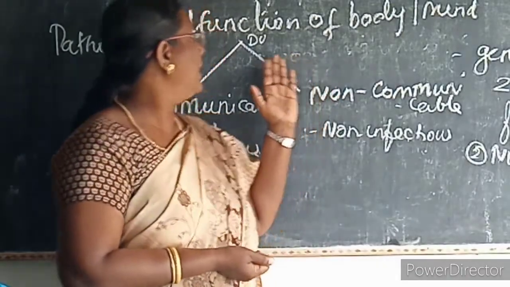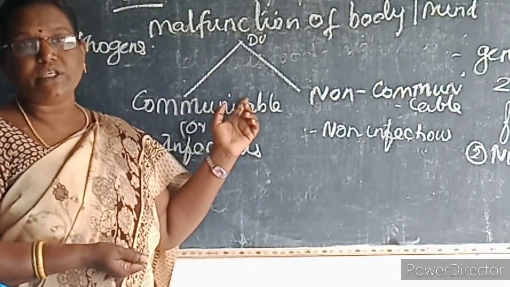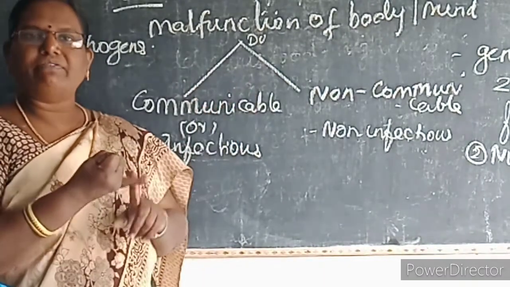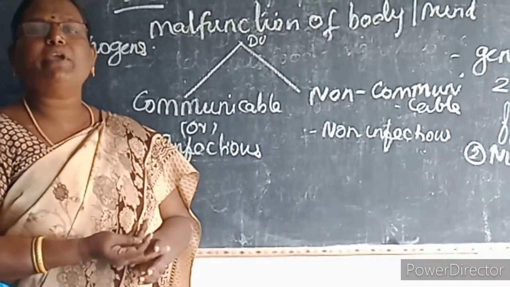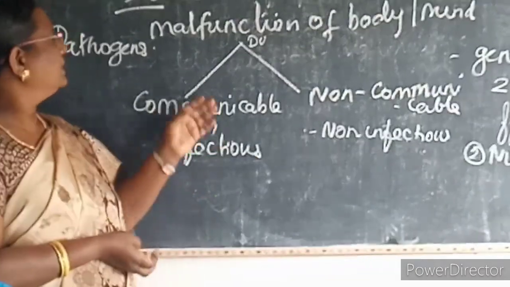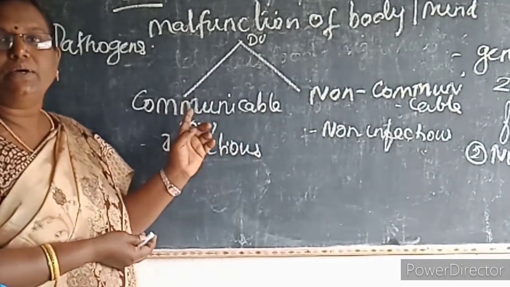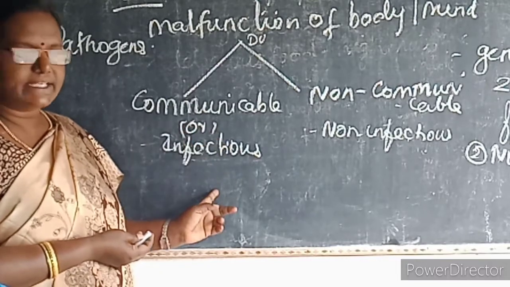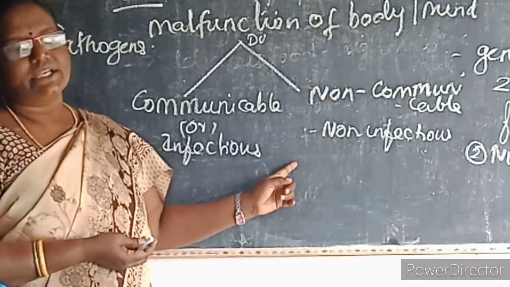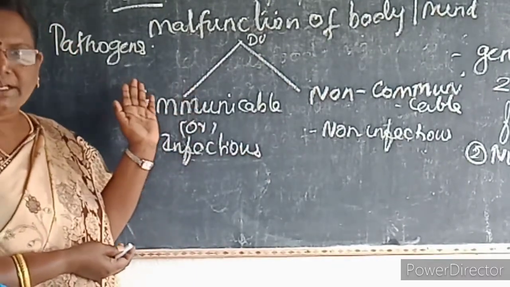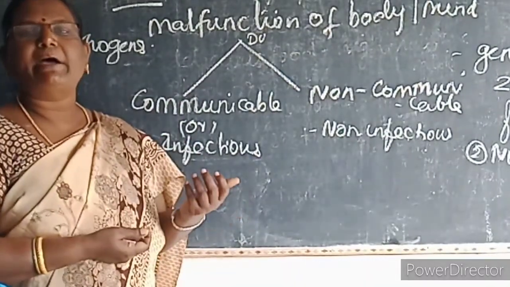So what is a disease? The malfunctioning of the body or mind is known as disease. It involves morphological, physiological and psychological disturbances which may be caused due to pathogens. Diseases are of two types. One is communicable disease, also called infectious disease. The second is non-communicable or non-infectious disease. Communicable diseases may be transmitted by air, food, water, pathogens or by vectors.